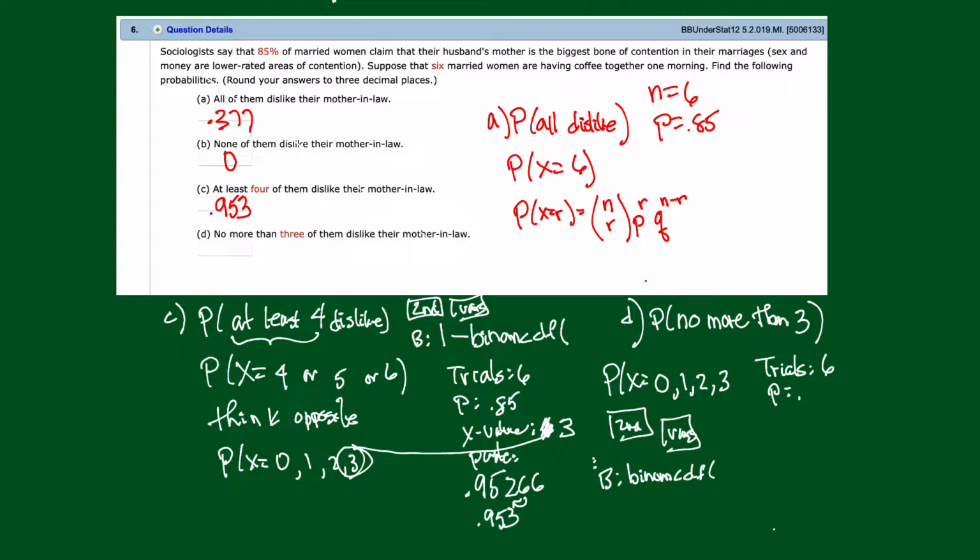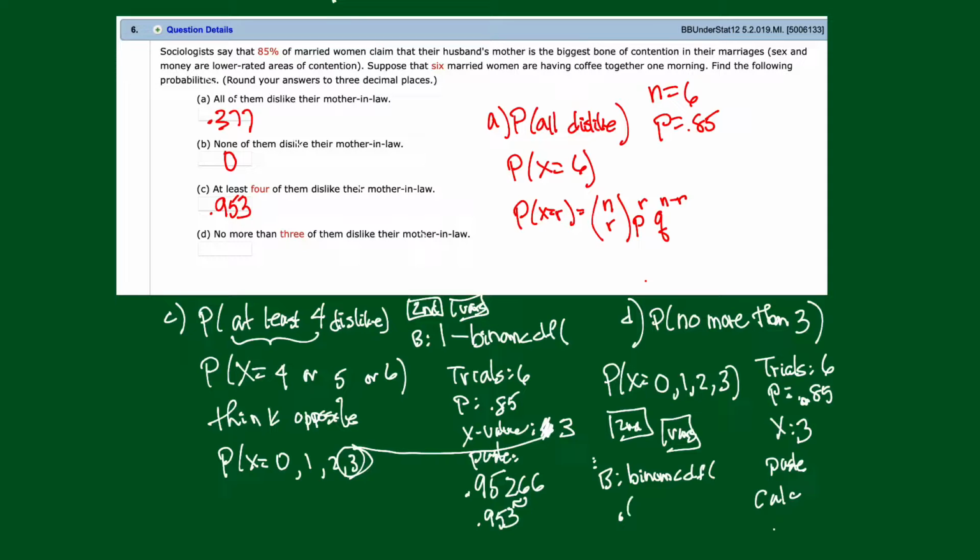P-value, probability of success on a single trial, 0.85. I'll get this one right this time. The X value, that's 3. That's the last number in my collection. And paste. And then I just press enter to calculate.